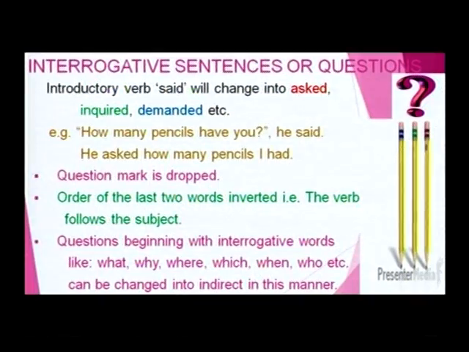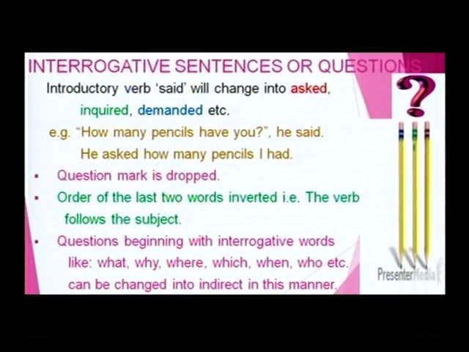Interrogative sentences are questions. The introductory verb "said" will change into "asked", "inquired" or "demanded". Clear, friends? Next, let us take an example. Interrogative sentences changing from direct to indirect speech.